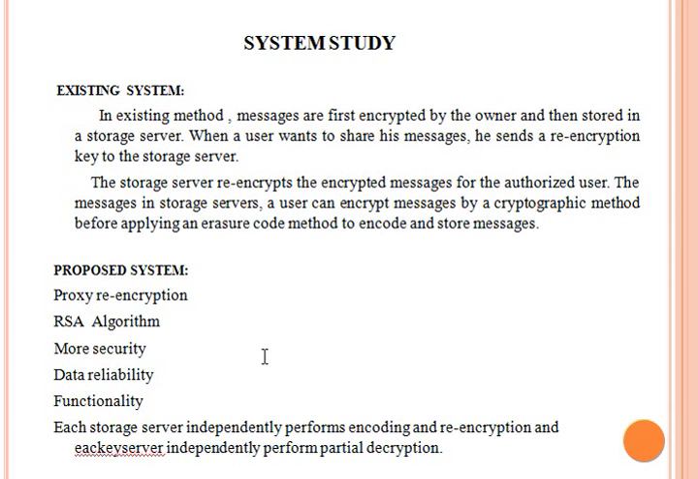System study. Here we have to see the existing system. In the existing method, messages are first encrypted by the owner and stored in the storage server. When a user wants to share his message, he sends a re-encryption key to the storage server. The storage server re-encrypts the encrypted message for the authorized user. For the message in storage servers, a user can encrypt messages by a cryptographic method before applying an erasure code method to encode and store messages. Proposed system: proxy re-encryption, RSA algorithm, more security, data reliability, functionality.